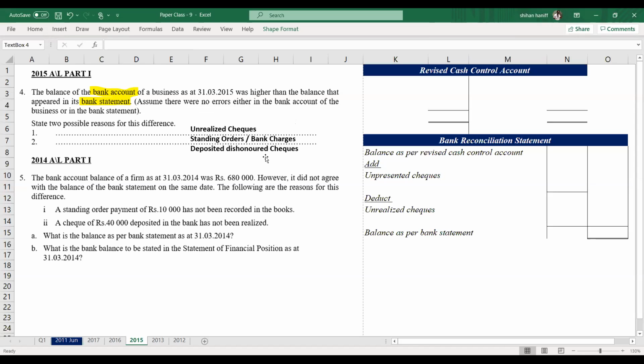So we can take these three reasons. 2014. The bank account balance of a firm as at 31st March 2014 was 680,000. And there is a question to explain, the 2015 question again.